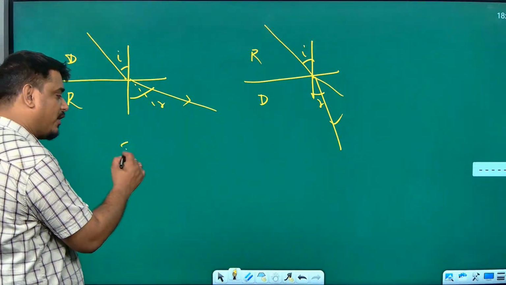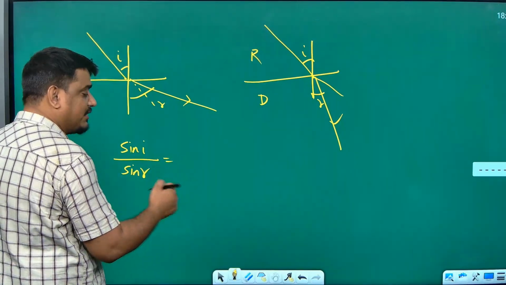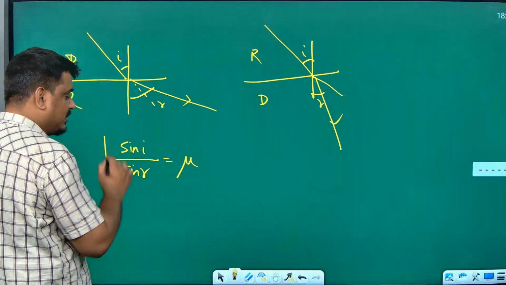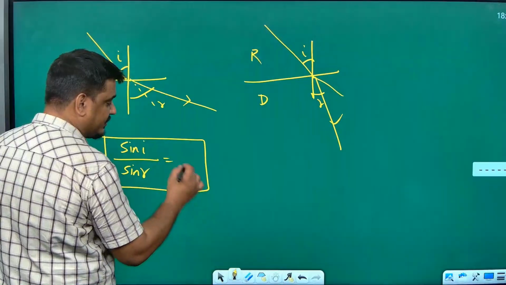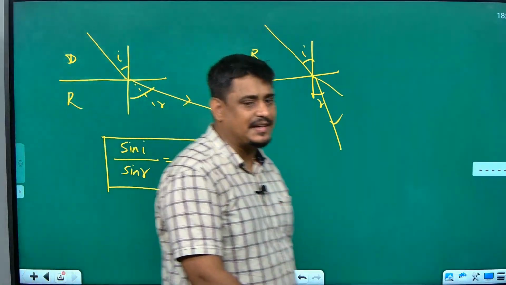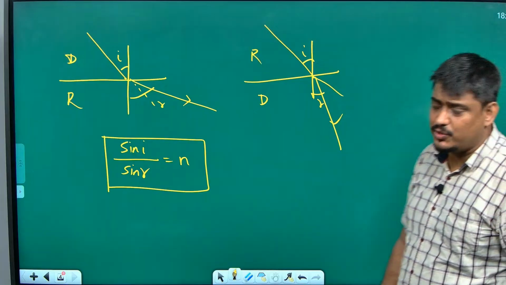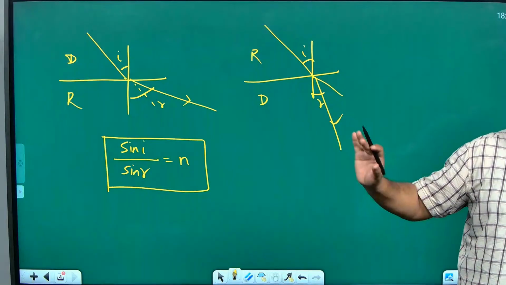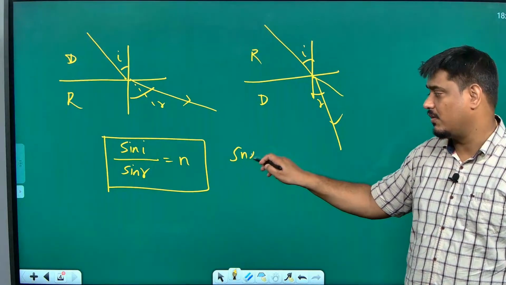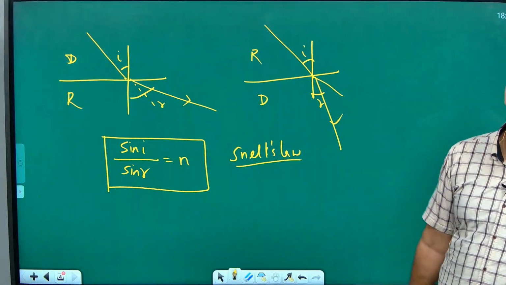But the sine of the angle of incidence to the sine of the angle of refraction is always a constant given by the refractive index. I think NCERT uses N, so I will write N itself. N is the refractive index. So sin I by sin R is equal to N, which is Snell's law. The second law of refraction is also called what law? Snell's law. So Snell's law gives the relationship between I and R.